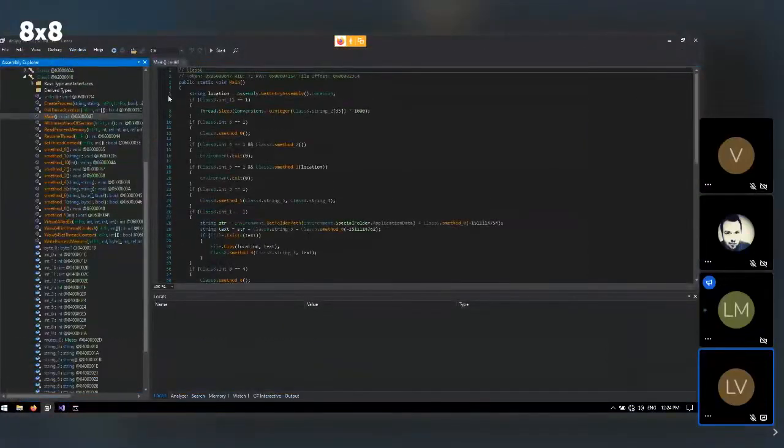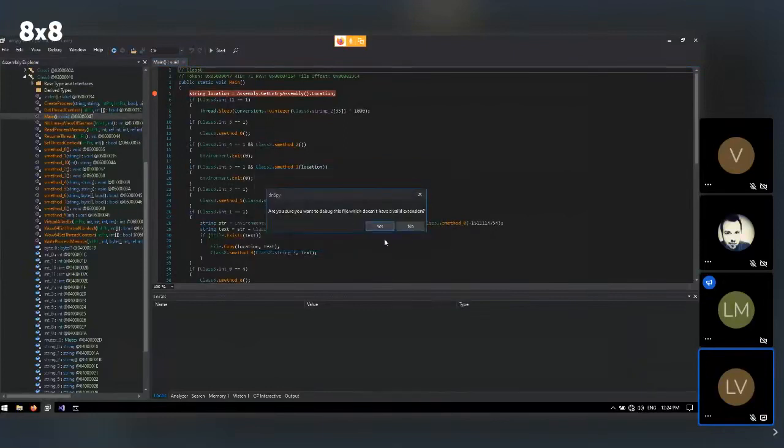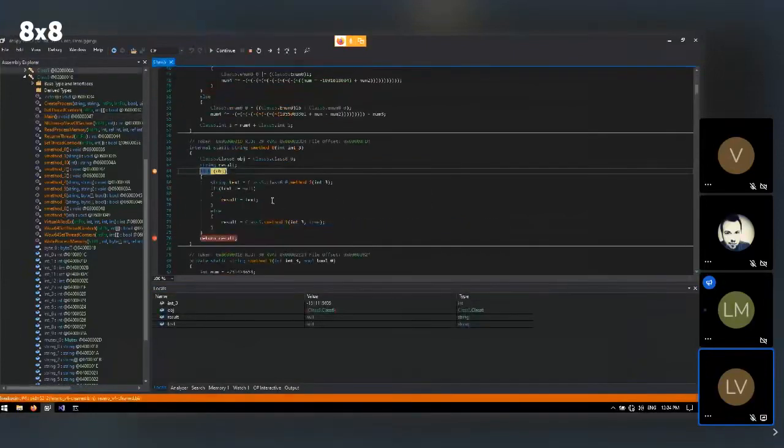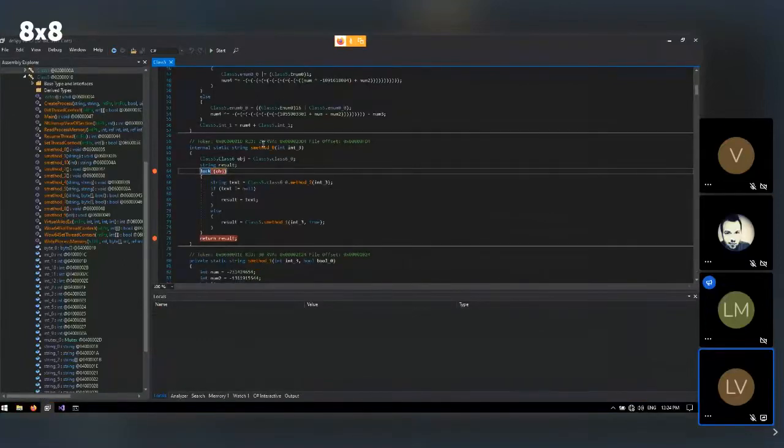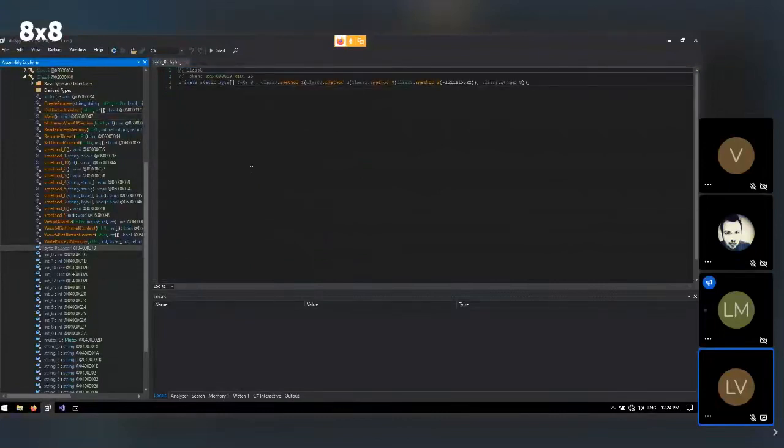But if we were to put a breakpoint on main here, I would run this, then we don't hit the main breakpoint first. So I want to run this. You see, we first get into the string decryption function. And that makes sense because if we were to put back the values that we saw here below main, or rather here for the byte array, you can see that it's static, meaning it's loaded before the main function is reached.